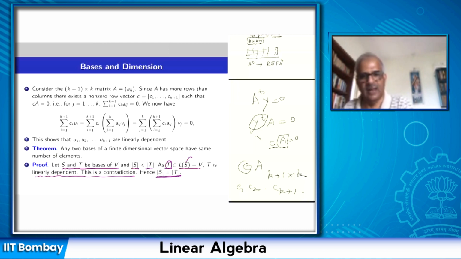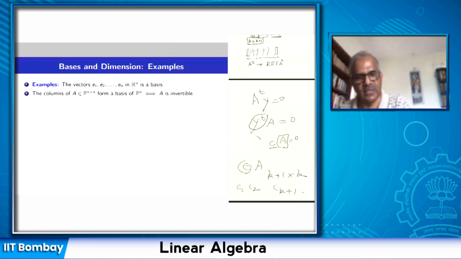R2 is two dimensional, R3 is three dimensional. R is one dimensional because scalar multiples of a fixed non-zero real number produce the entire real line. R2 is the linear span of E1, E2, that is two dimensional, and Rn is n dimensional.